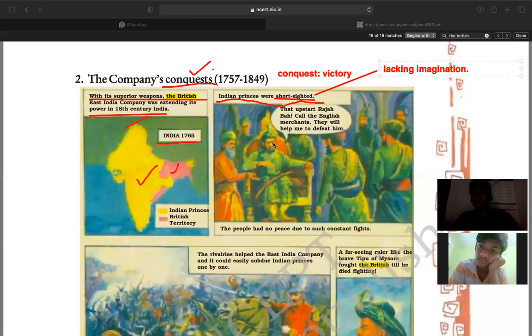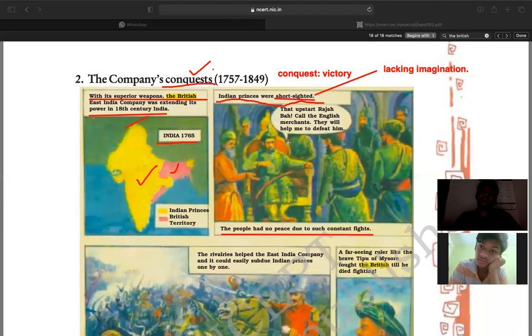But that is not the actual thought. The thought is taking the help of the kings, as the Britishers are trying to spread their empire. The people had no peace due to such constant fights.